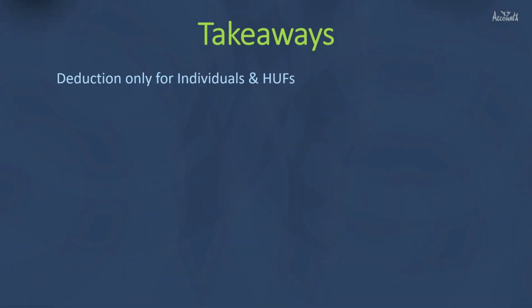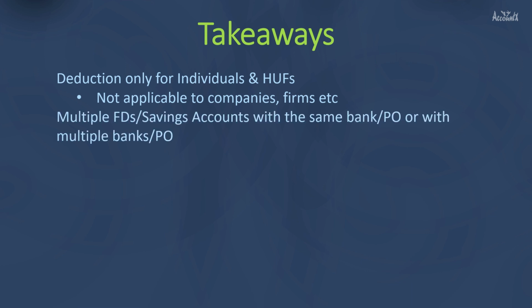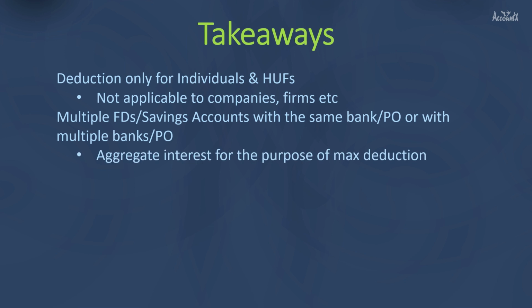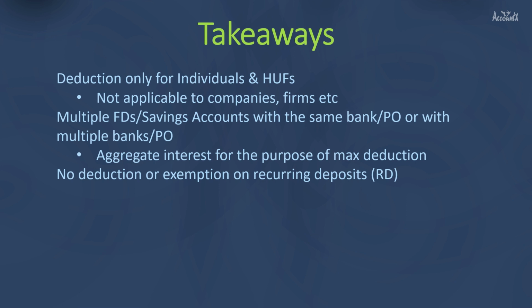This deduction benefit is available only to individuals and HUFs. In other words, this is not applicable to companies, firms, etc. If you have multiple fixed deposits or savings accounts with the same bank or post office, or with multiple banks or post offices, then total of the interest from all the accounts would be summed up and aggregate interest would be considered for the purpose of maximum deduction. This deduction or exemption benefit is not applicable in case of recurring deposits. You may avail this deduction or exemption at the time of filing your income tax return.